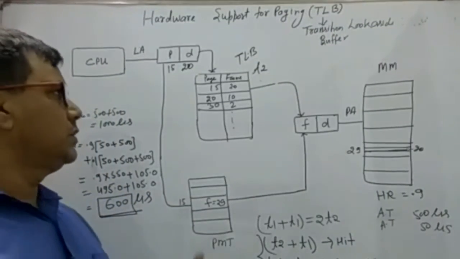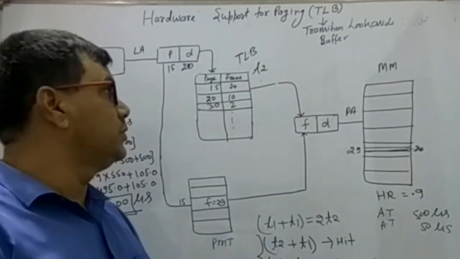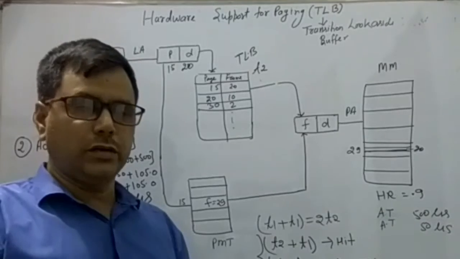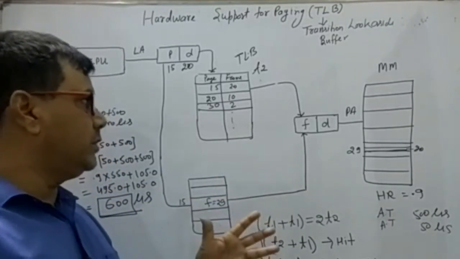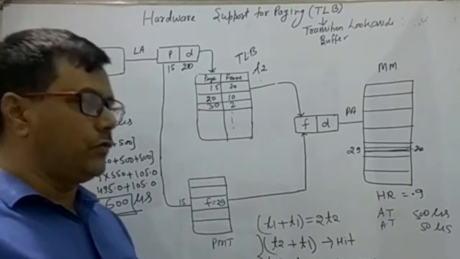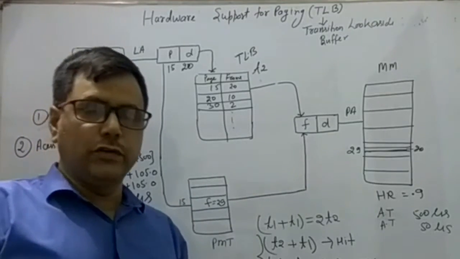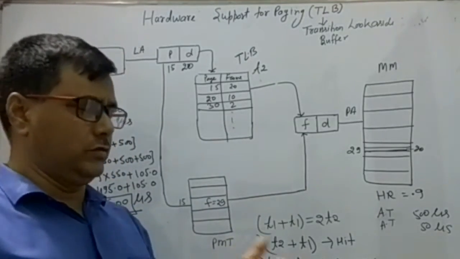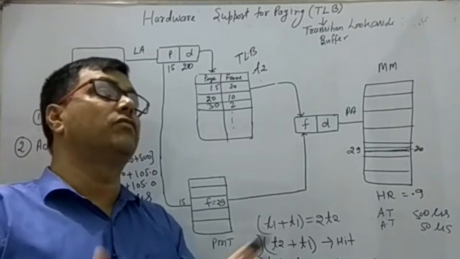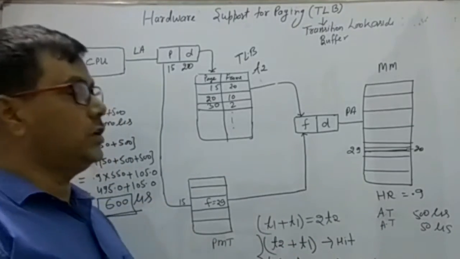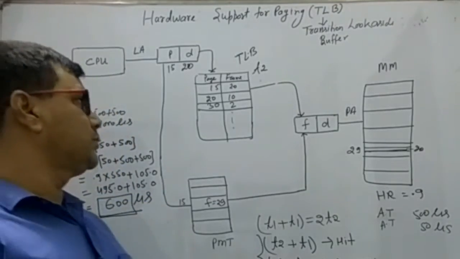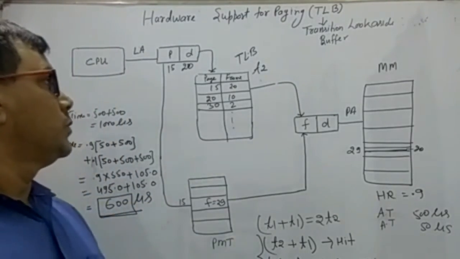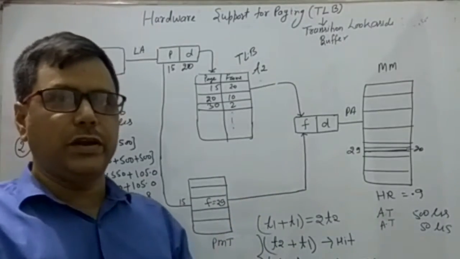And that's why in some operating systems we use 2 TLBs. That means 2 processes can be accommodated at a time. The first process by the first TLB, or cache memory, and the second process by the second cache memory. But there may be more than one process, multiple processes also. So for multiple processes there will be a time penalty.